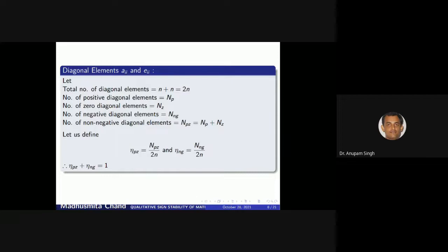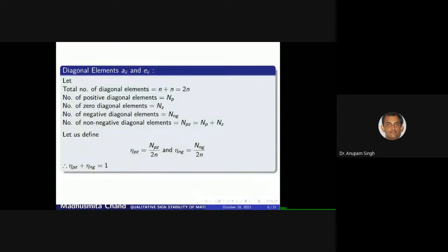So let's start with the diagonal elements. All of us know an n by n matrix pair has 2n number of diagonal elements, and let's denote the number of positive diagonal elements as NP, number of zero diagonal elements as NZ, number of negative diagonal elements as NNG. So the number of total non-negative diagonal elements is equal to NP plus NZ. Let's define eta PZ and eta NG by a fraction. So let's denote eta PZ is equal to NPZ upon 2n and eta NG is equal to NNG upon 2n. Clearly you can see that eta PZ plus eta NG is equal to 1.